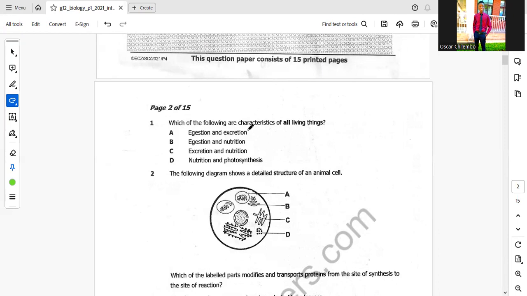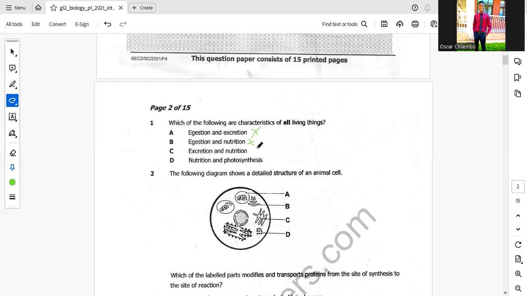Egestion, you should remember, is the removal of fecal matter. So egestion does not take place in plants. So we are disqualifying multiple choice A. Then B, egestion and nutrition. Where egestion is, the option is disqualified because egestion does not occur in plants. Then egestion and nutrition again, we are disqualifying it.